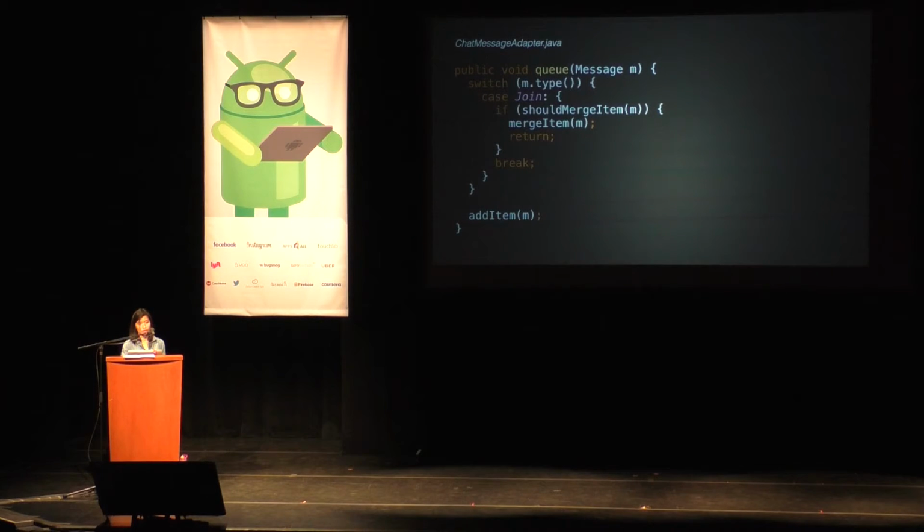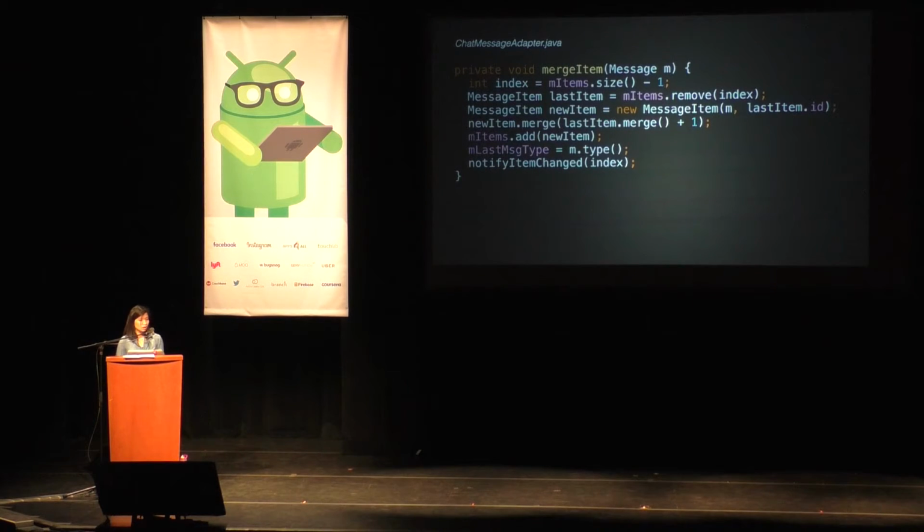When determining whether something's mergeable, we're just looking at the message type. We're looking to see if it's the same as the last message type that was seen, and also what the fade status is. If a join message is almost fading off of the screen, we don't want to merge this item onto it. We're going to allow it to continue fading off the screen, and then we'll just create a brand new item here. And it will start off fully opaque.